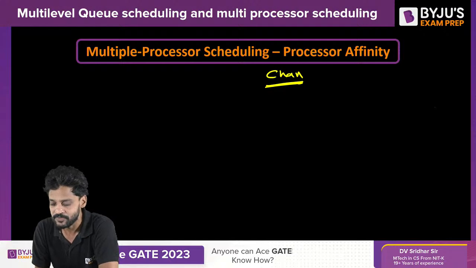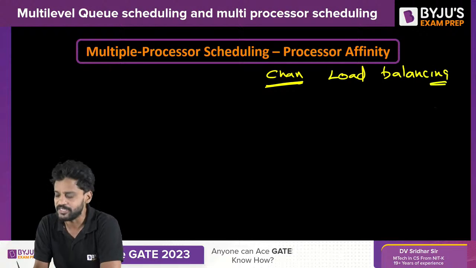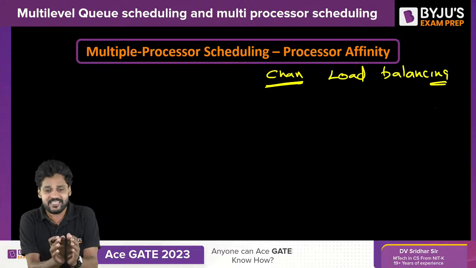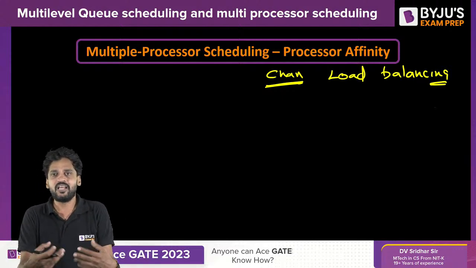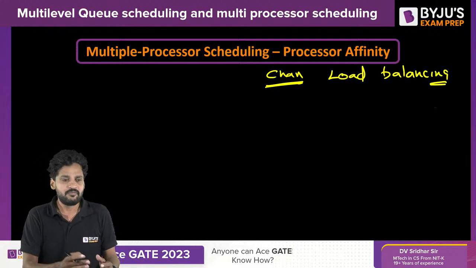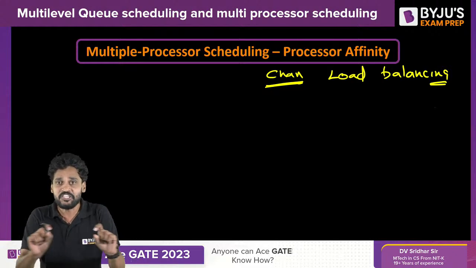What is that problem? Load balancing. What is load balancing? She needs to make sure that every processor's load is evenly distributed, equally distributed. Why will we have several processors? To exploit multiprocessor, we should take care that each and every processor is sufficiently loaded.